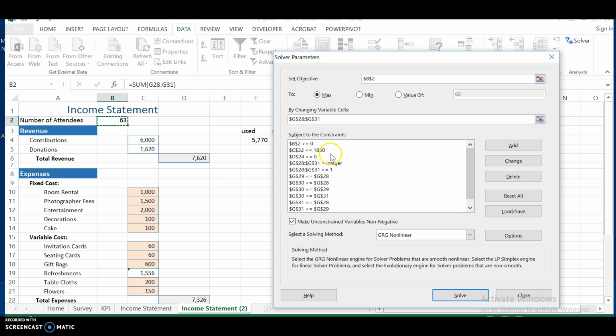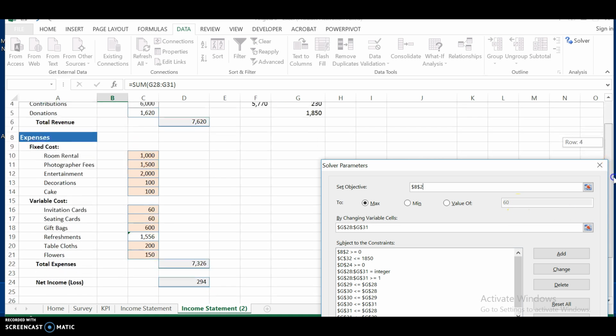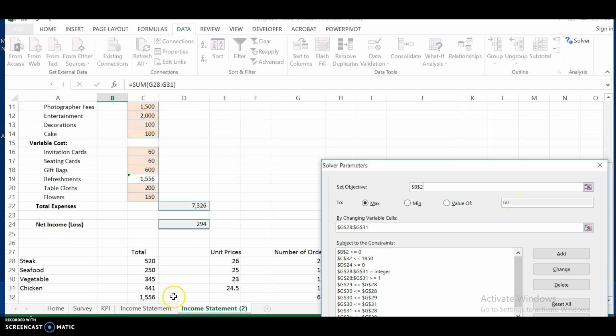The 1,850 is the amount of money that we're allocating to all our refreshments, and C32 is the total price for all our refreshments that will be ordered. The third one says D24 is greater than or equal to 0. That means the net income should be 0 or only slightly more, because we don't want a net loss.